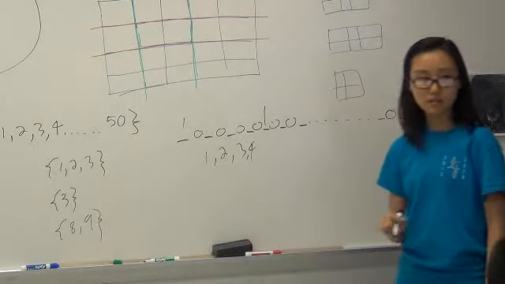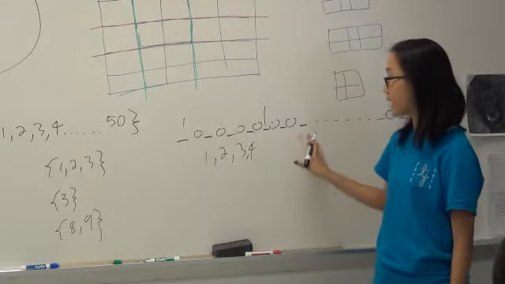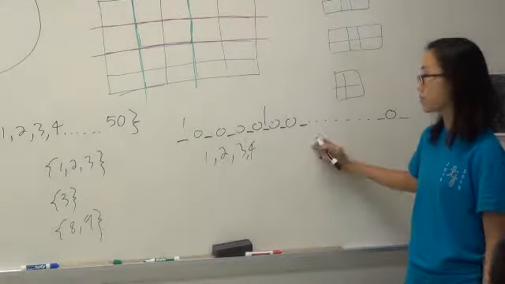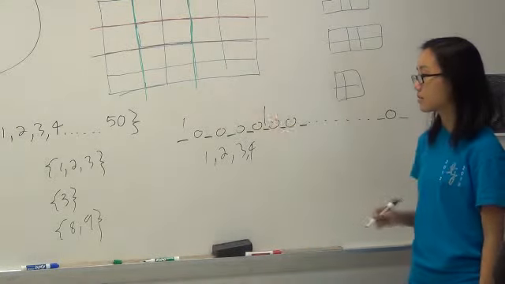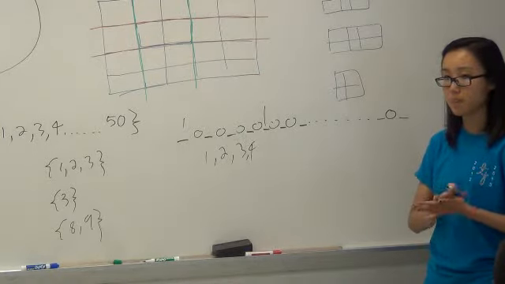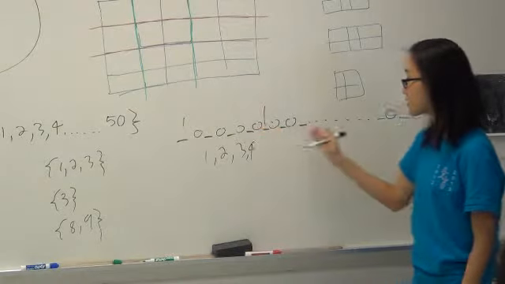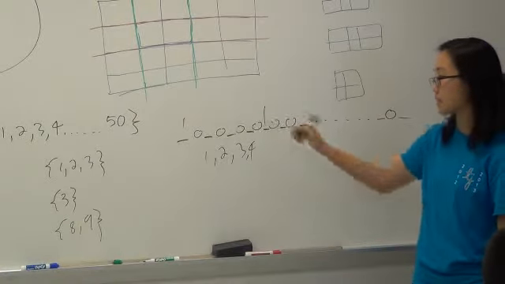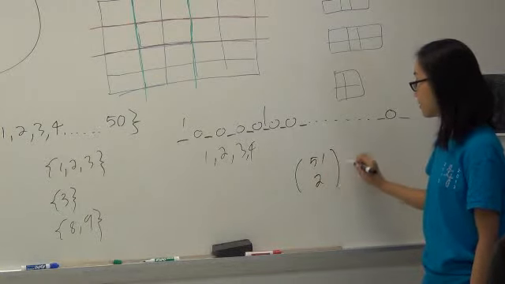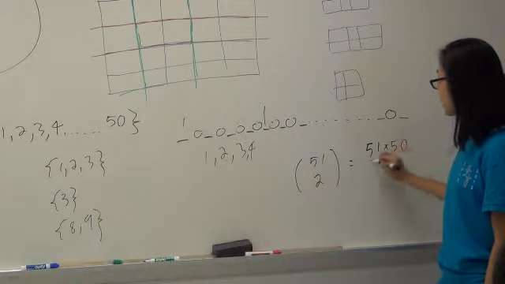So to count the number of consecutive subsets, we just need to count the number of ways we can divide these 50 stones with 2 sticks. So how many ways are there to do that? 51 choose 2, right? Because there's 51 slots for the sticks and there's only 2 sticks. So that gives you 51 choose 2, which is 51 times 50 over 2, right?